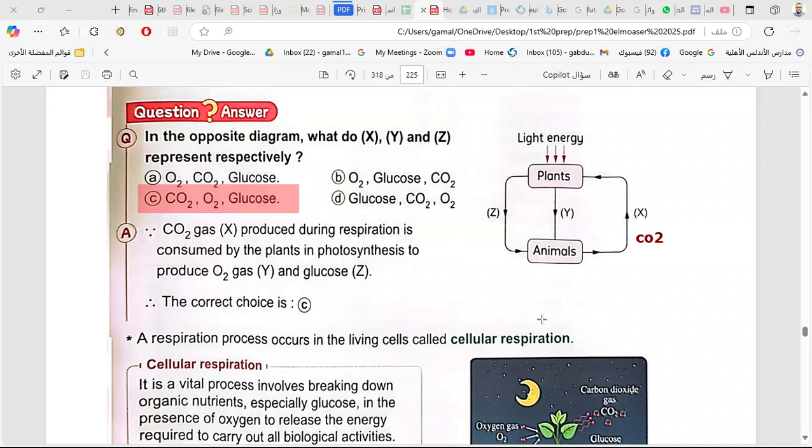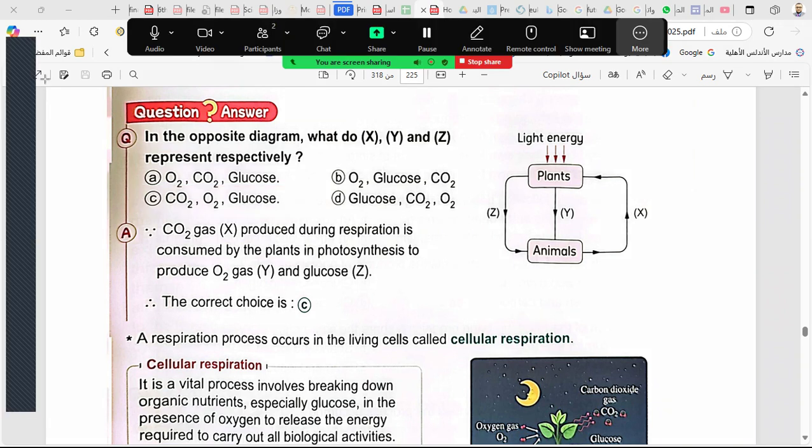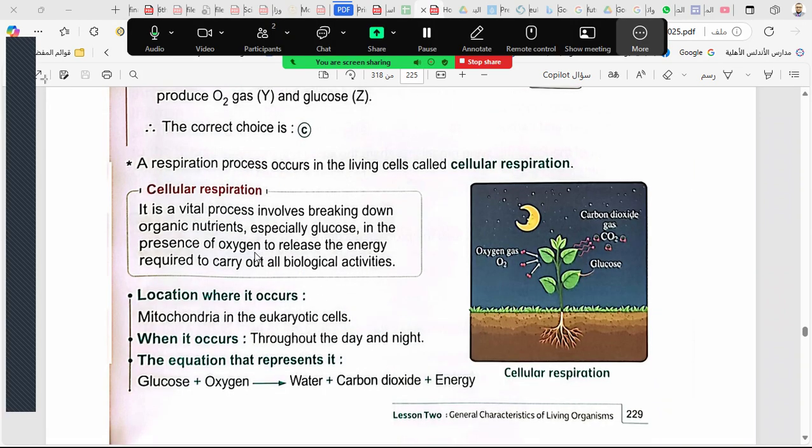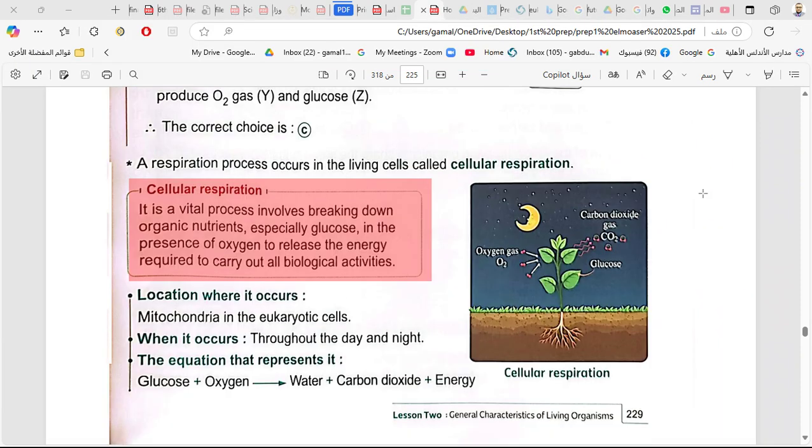And now, the respiration process happens in the respiratory system. There is a process called cellular respiration. Respiration happens inside the cell. And cellular respiration is a vital process involving the breaking down of organic nutrients.